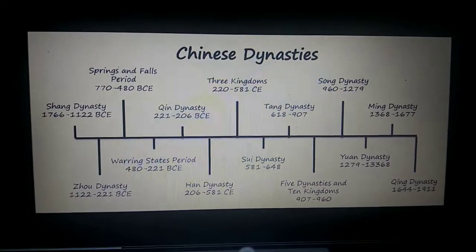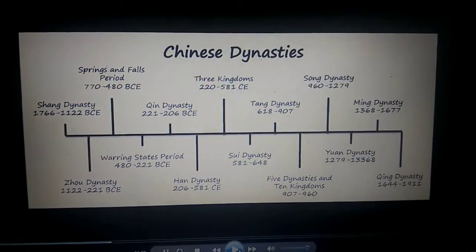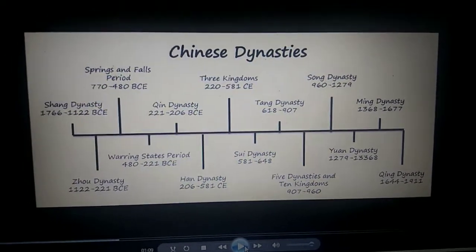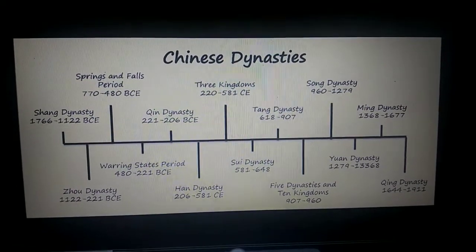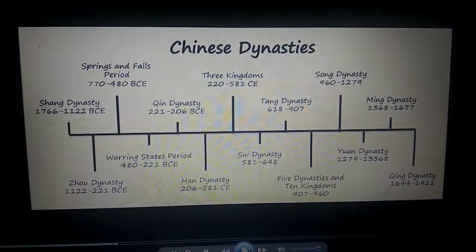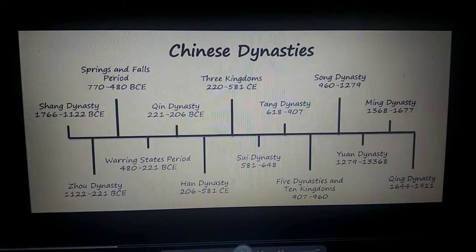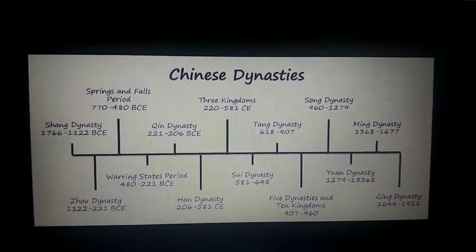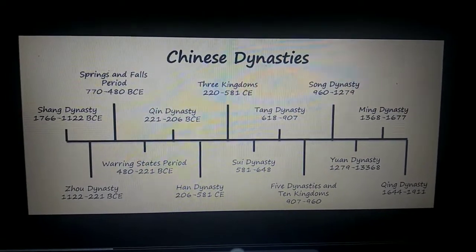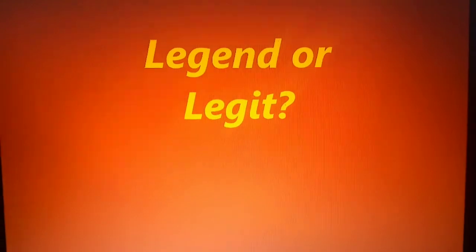The timeline of China is long, and it has a lot, but we're going to start with one bit at a time, which is the Xia dynasty. And I know you can't see it from this timeline, but I'll give you the reason later. So, is the Xia dynasty a legend, or is it legit?